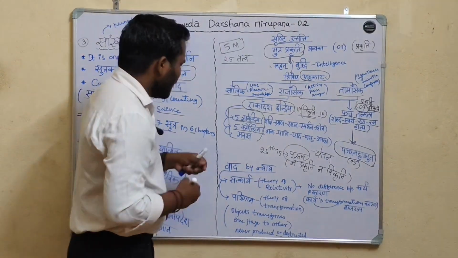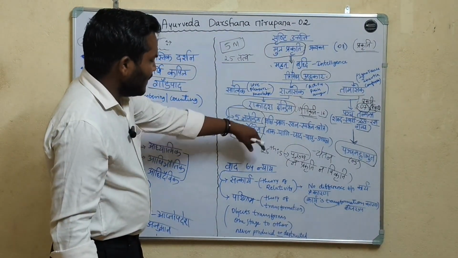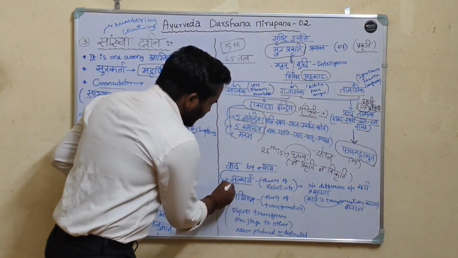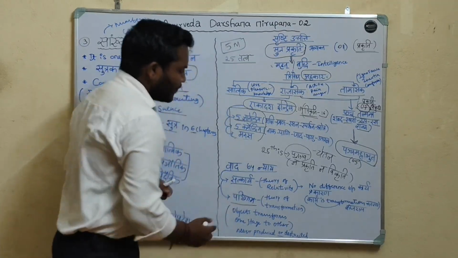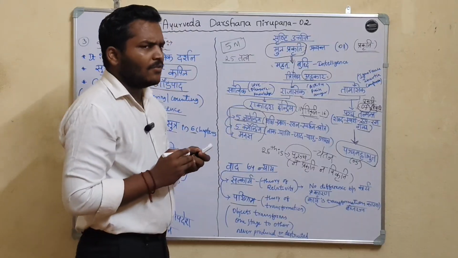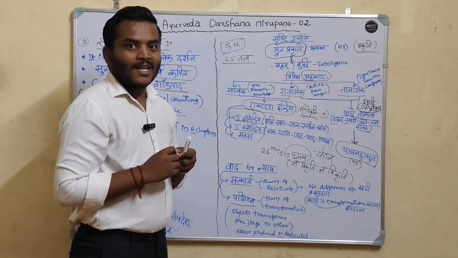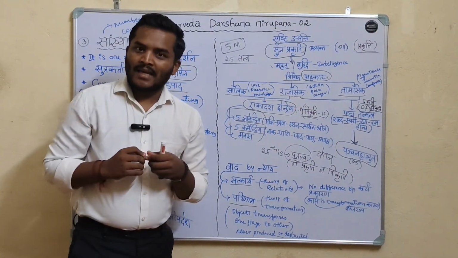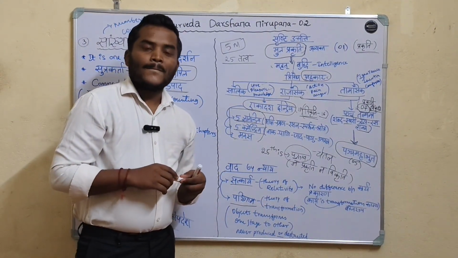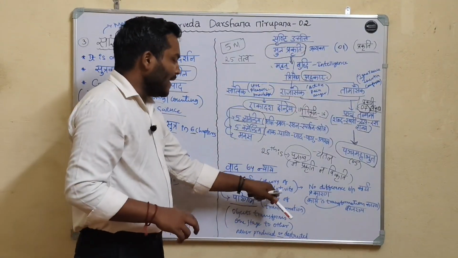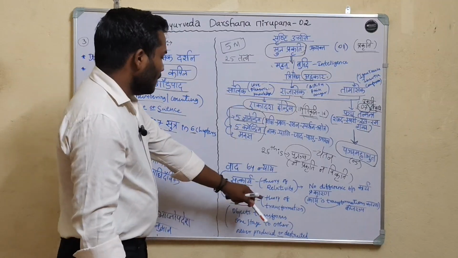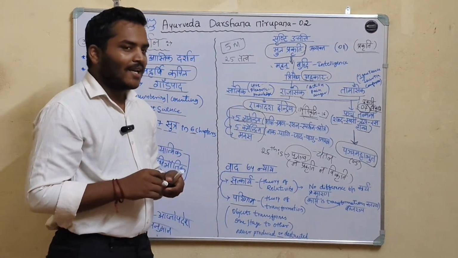Lastly, the Vadas explained by the Nyaya Darshana: Satkaryavada and Parinamavada. Satkaryavada is the theory of relativity. Who explained the theory of relativity? It sounds familiar. The modern theory of relativity is explained by Albert Einstein. And the theory of transformation also sounds familiar.